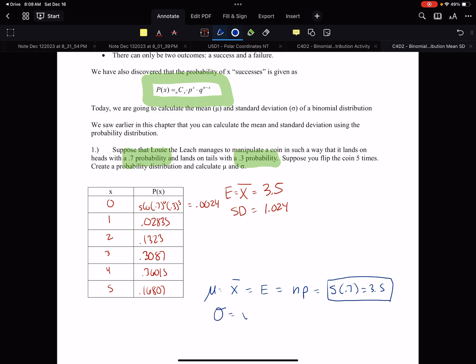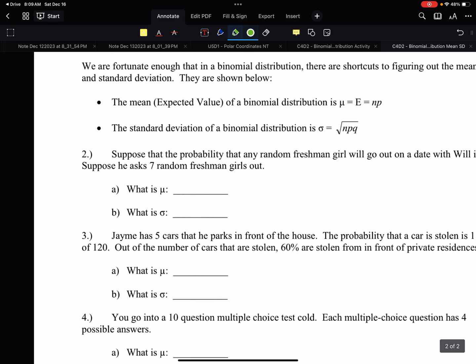The standard deviation, even simpler here. Standard deviation is square root of npq. So it's the square root of 5 times 0.7 times 0.3. There we have our 1.024, right? These are our two shortcut formulas. They're great, they're helpful, right? It's important to understand where things come from, but on the next page, it's just quick, straight to the point.